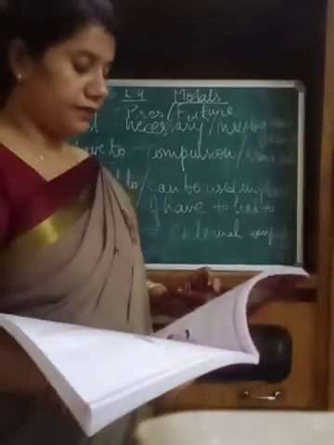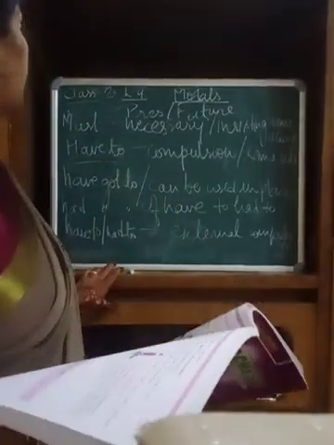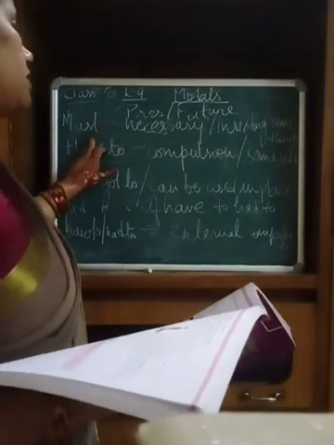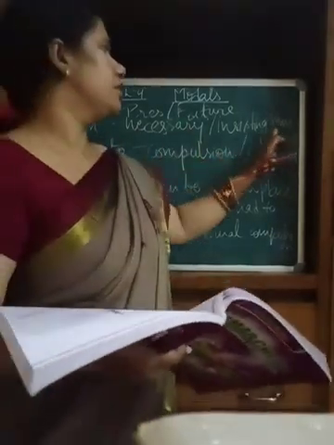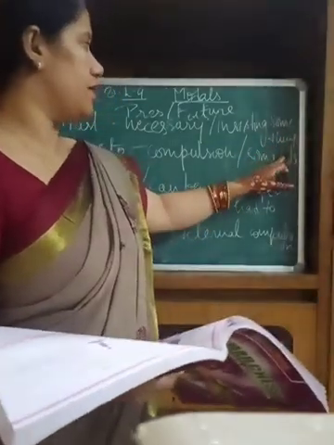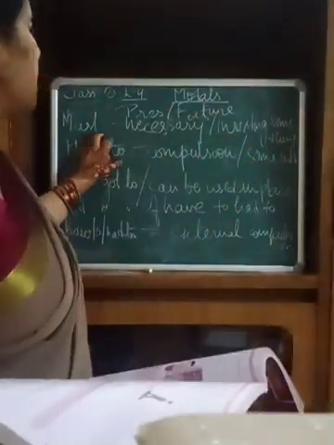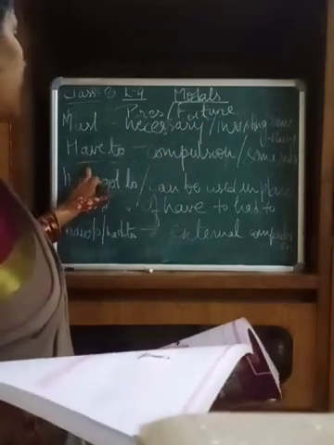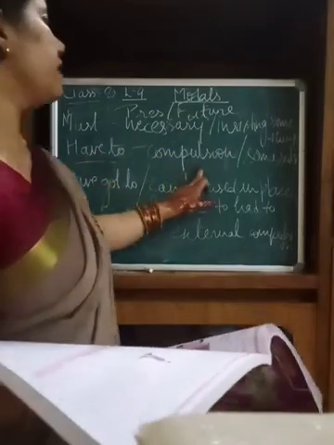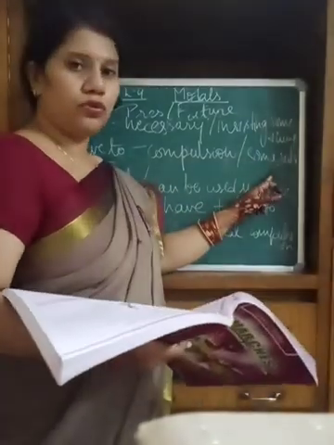This is the example. So the overall conclusion is that the word must we use when there is a necessity and some insisting on something. One more thing, the word must we use only in the present and the future tense. Have to we use when there is a compulsion and rules also.